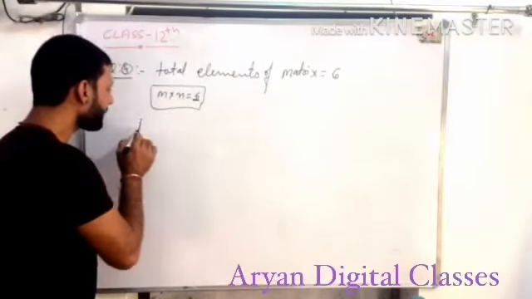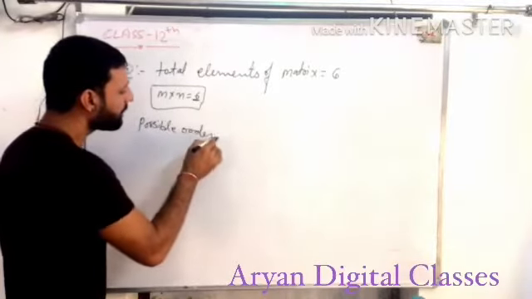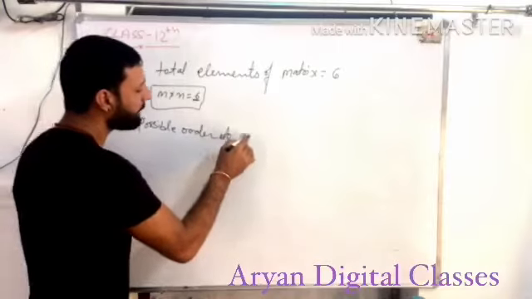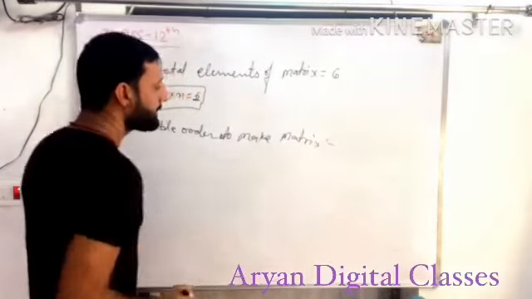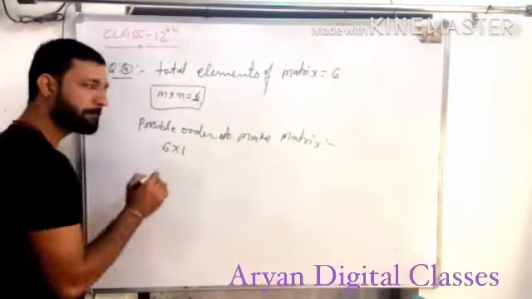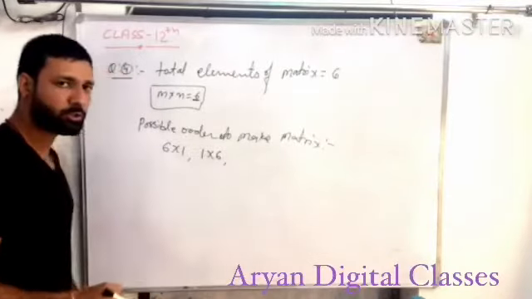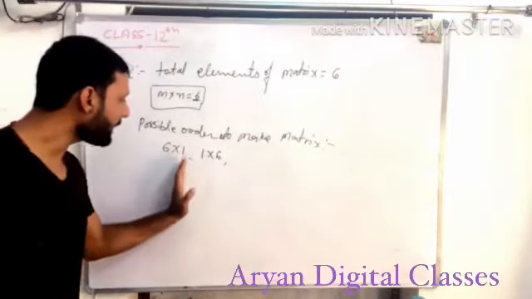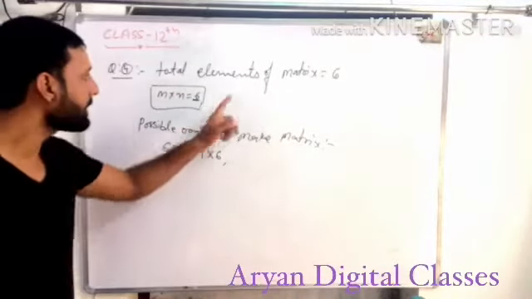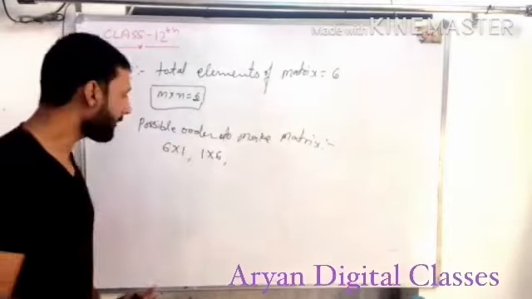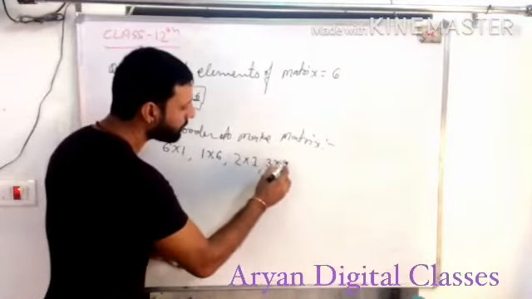How many factors does 6 have? The possible orders to make a matrix: 6 into 1, and reversed, 1 into 6. So 6 into 1 and 1 into 6 are 2 ways to make a matrix whose total elements are 6. After that, 2 into 3 and 3 into 2.